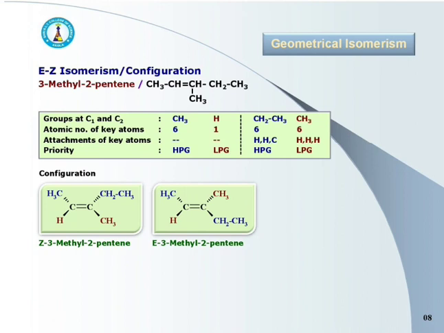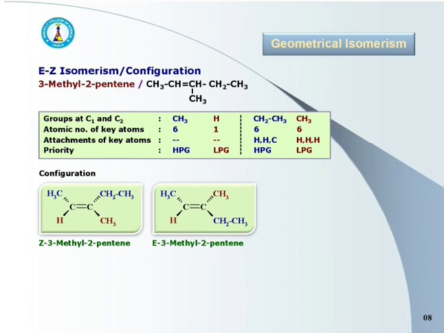For C2, key atoms are the same, that is C and C, both carbons, one of the ethyl group and another of the methyl group. Its atomic number is 6. Now, as the key atoms are the same, to assign priority it is essential to see their attachments.